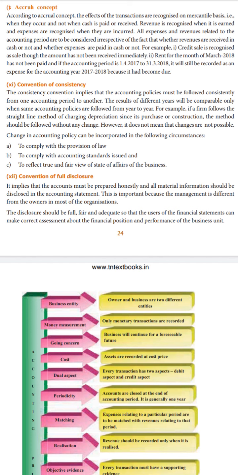For example, there is something called depreciation. In accounting there are so many methods in which depreciation can be calculated. If a business concern is using, say, method A, then throughout the life of the business, they have to follow method A of calculating the depreciation.